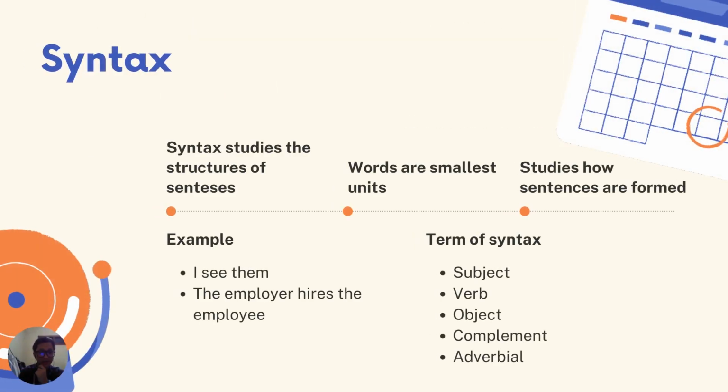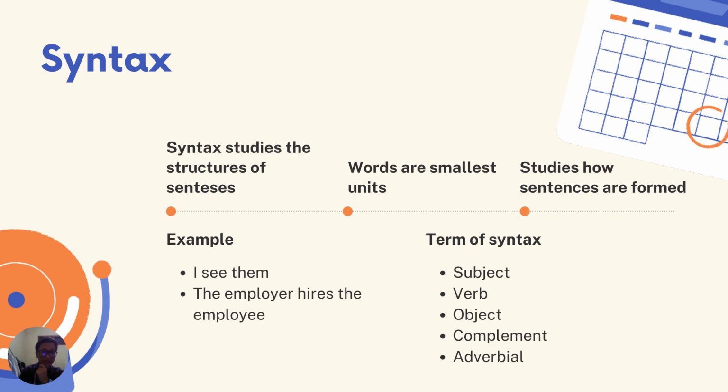This one is syntax. Syntax is the study of the structure of sentences, which tells you about how sentences are formed to make each word coherent to each other. And syntax or sentences' smallest units are words. The terms of syntax here are subject, verb, object, complement, adverbial.